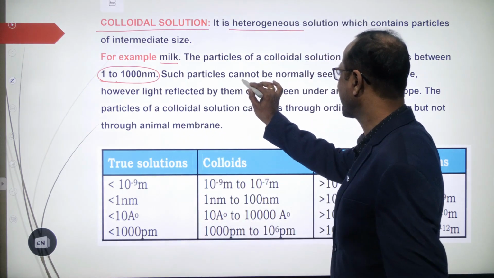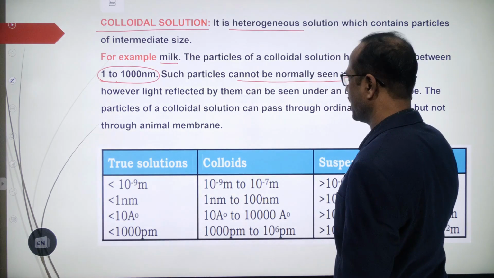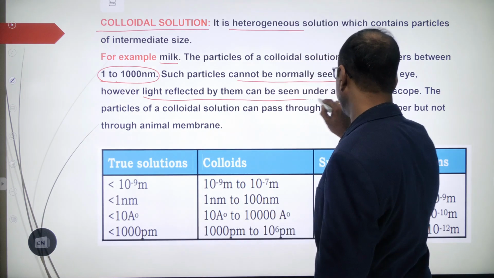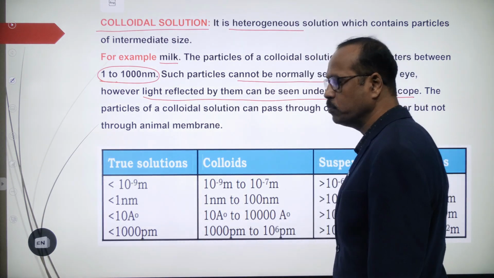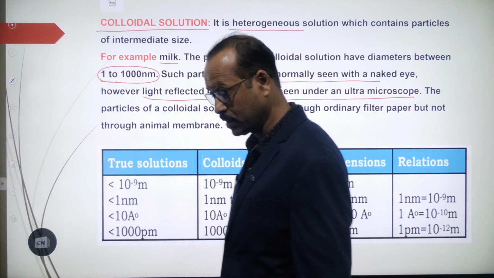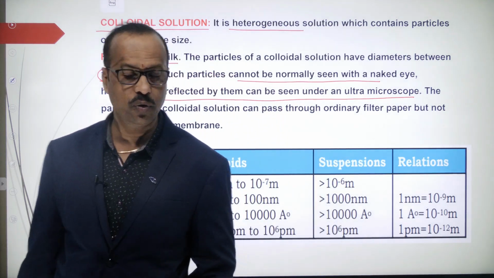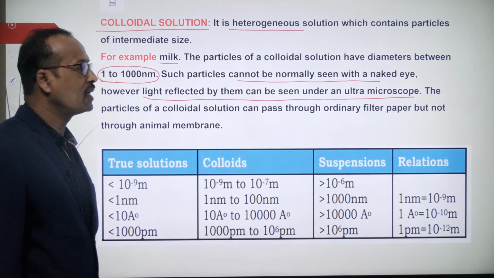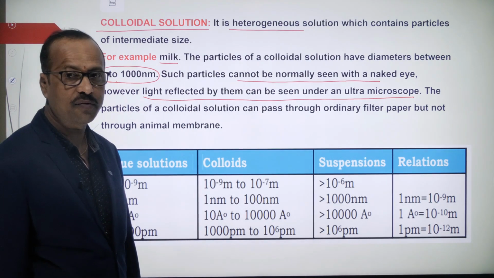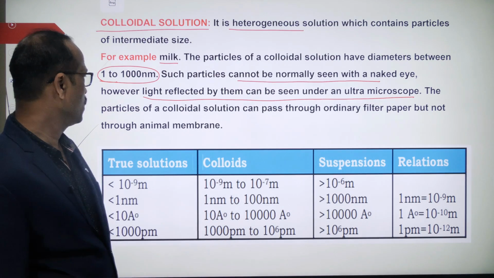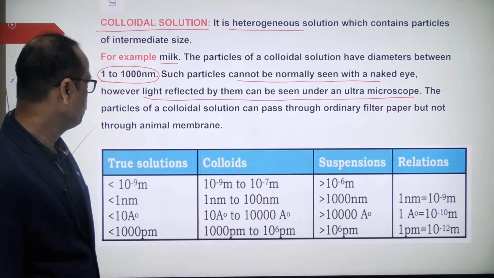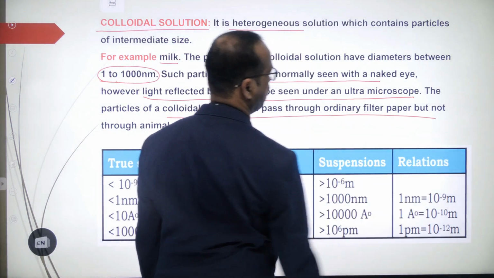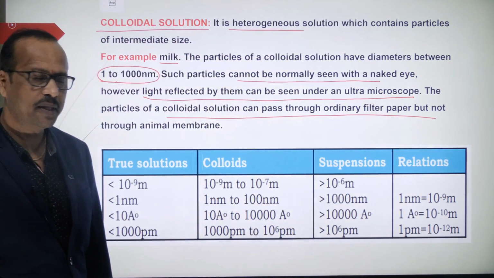So such particles cannot be seen normally with our naked eye. However, the light reflected by them is seen under the microscope. That is called the Tyndall effect. What is that called? Tyndall effect. So the path of light we can see under these solutions, and that effect is called the Tyndall effect. We discussed that. And colloidal solution can pass through the ordinary filter paper.